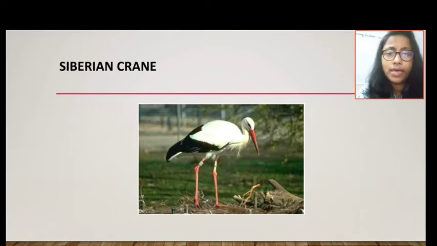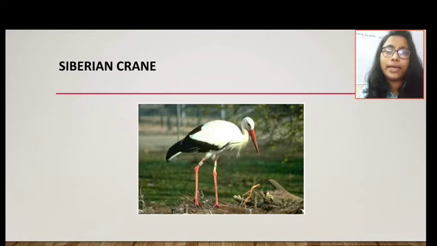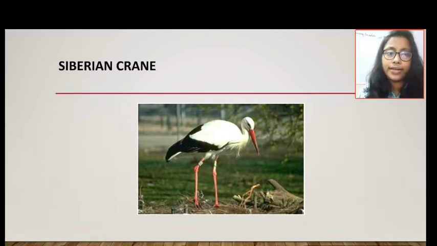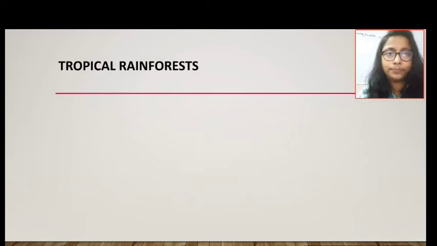So at that time they migrate from that region to warm regions like India's Rajasthan and the eastern part of India. So why? Because the reason, again, is survival. Okay, so when the winter season is completed, at that time they will again come back.